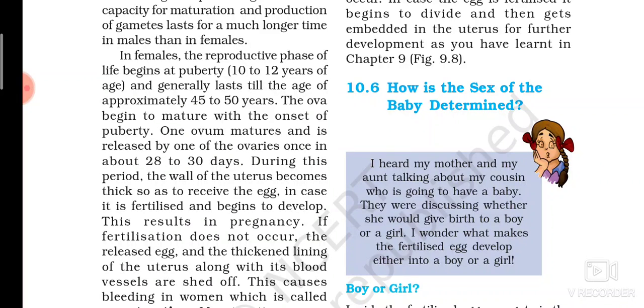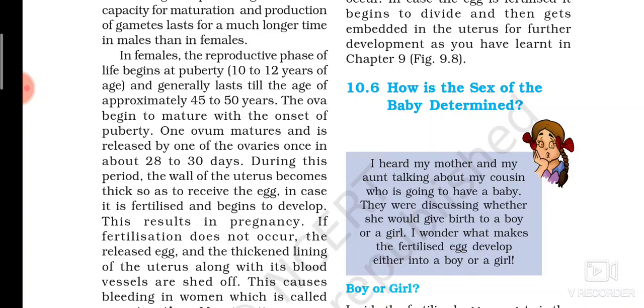Now this ovum gets matured and reaches the uterus, where the wall of the uterus will be thickened, and it will be waiting for fertilization by sperms. If it is fertilized, it will develop and result in zygote formation, then embryo, then fetus, which we have learned in the last chapter. That is, this results in pregnancy.